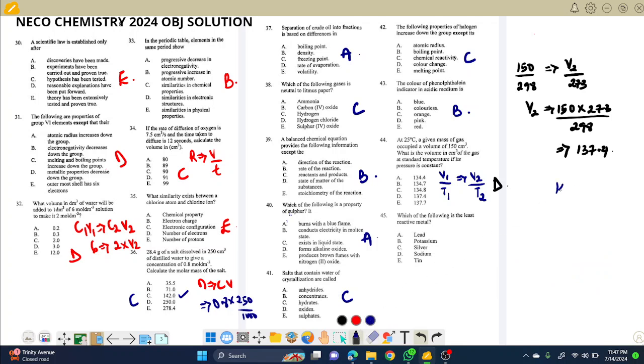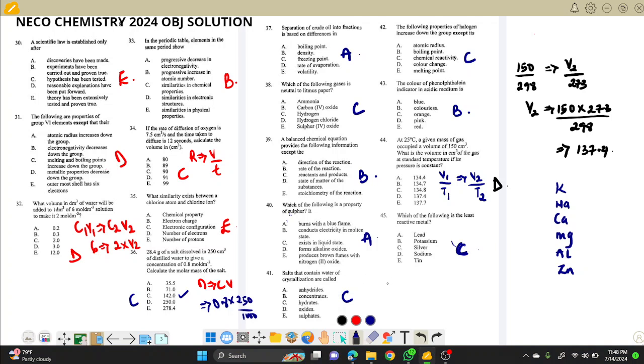For example, K is the first one, then Na, Ca, Mg, Al, Zn, Fe, Pb, and so on, Ag, Au. Out of all these, silver is the one below. So here you pick C, please. C is correct for that question.